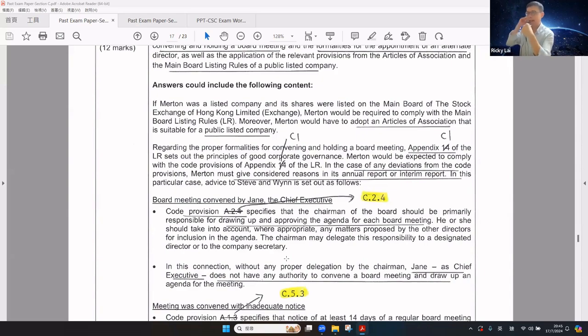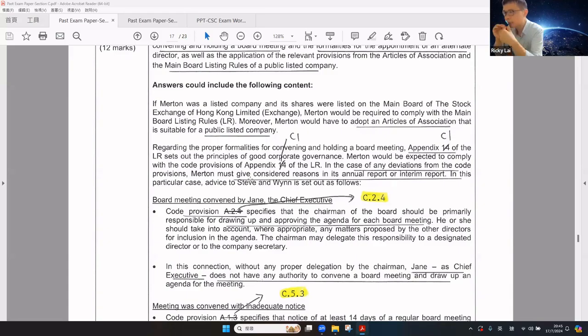How about another part? Assuming that the company is a listed company, what will be the difference between the answer on a private company and a listed company, regarding the board meetings as well as the appointment of alternate directors? So that's the reason why, apart from the articles, the listed company must also apply the CG code, that is Appendix C1 of the Listing Rules. So let's take a look at the CG code requirements.